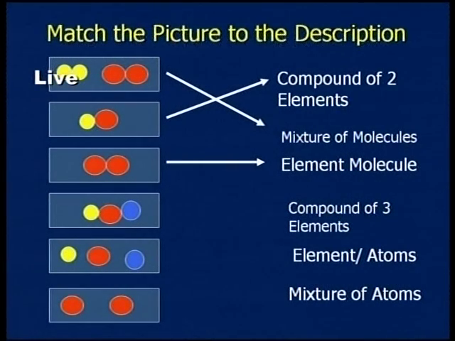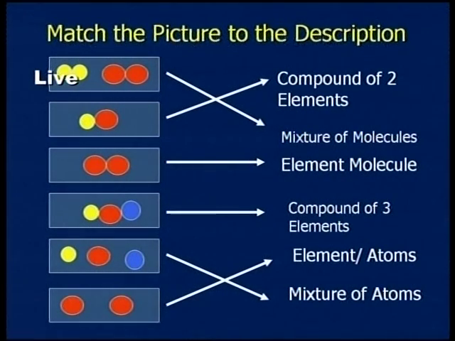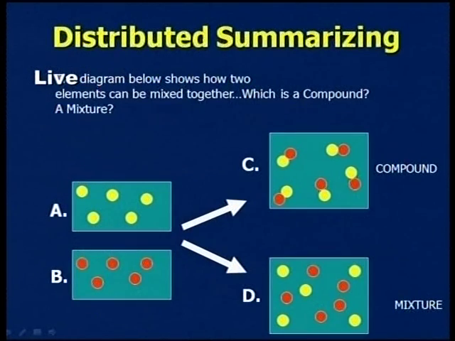Okay, next one, it is called a compound of three elements. There is a compound of three elements here. When you see the next one, it's a mixture of atoms. Here in a compound, they are combined with bonds. Here all three atoms are different and not bonded, so it is a mixture of atoms. You can match those elements or atoms as well.